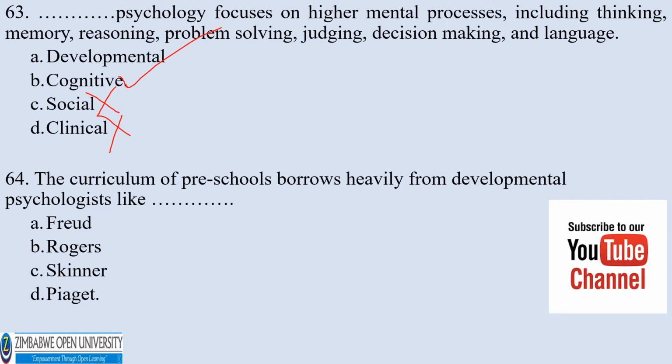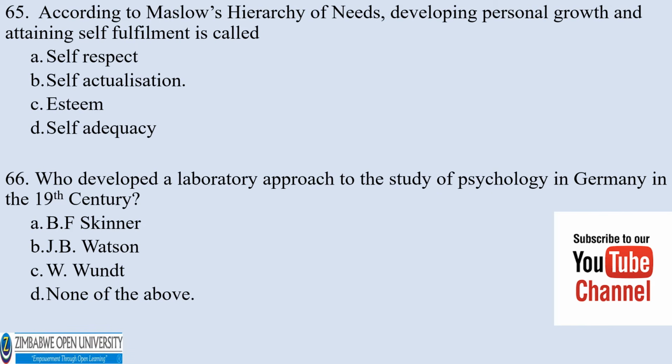The curriculum of preschools borrows heavily from developmental psychologists like A, Freud, B, Rogers, C, Skinner, D, Piaget. The correct answer is Piaget, which is D. Number 65, according to Maslow's hierarchy of needs, developing personal growth and attaining self-fulfillment is called A, self-respect, B, self-actualization, C, esteem, D, self-adequacy. The correct answer is B, self-actualization.